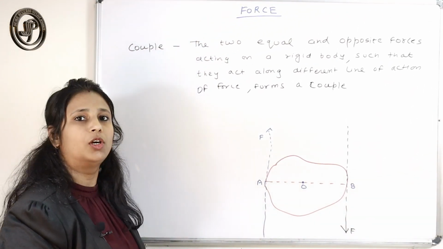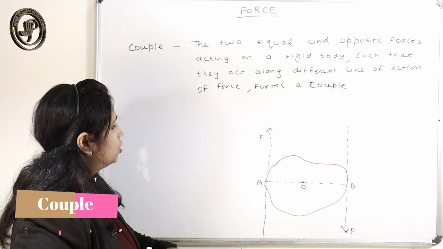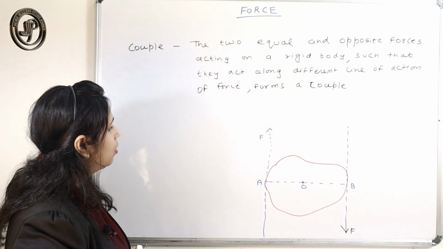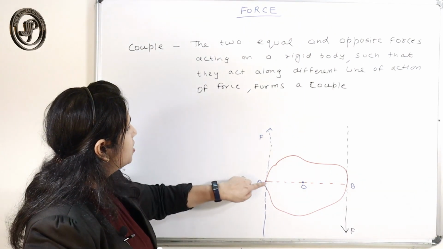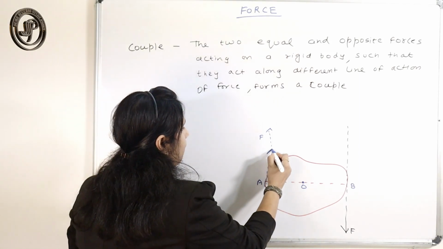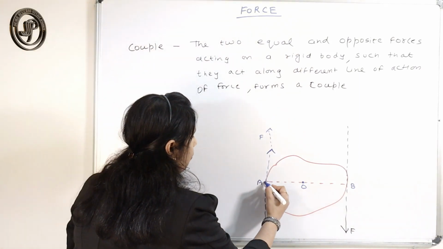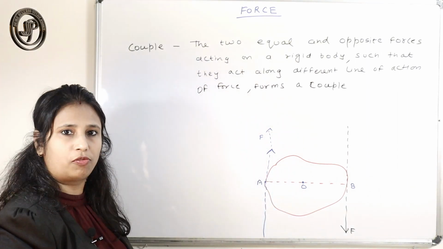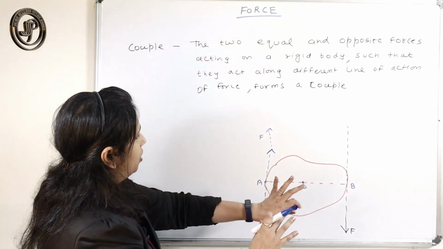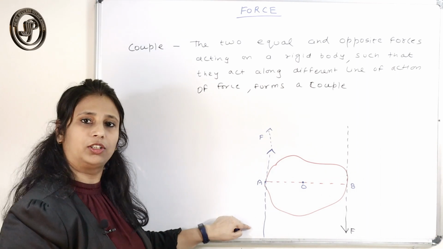Couple. So what is a couple? Suppose this is your rigid body. Now this is the line of action, and you have applied the force here. This is the point of action of the force, and this is the line of action of the force.